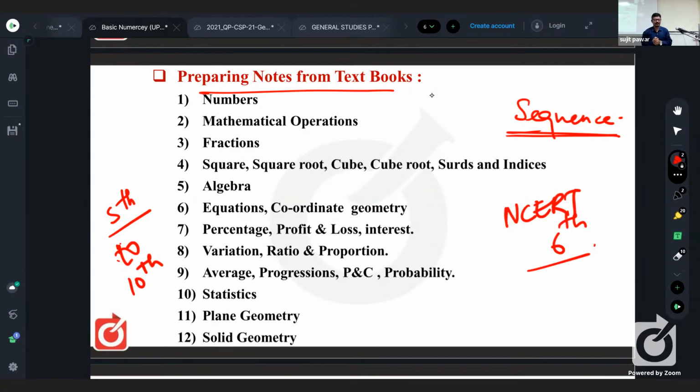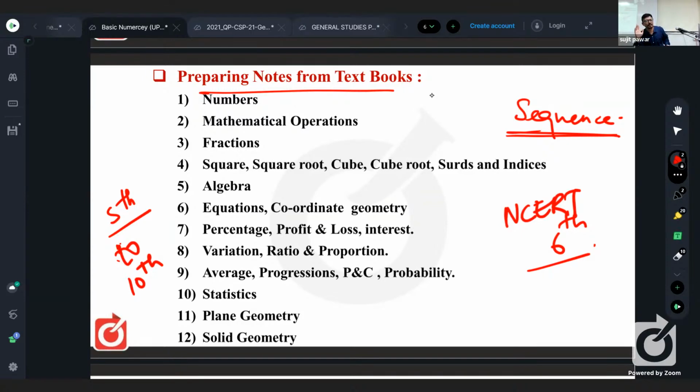So listen, suppose you are getting the 5th or 6th standard book and solving all those questions, your mindset will be the same as a 6th standard or 5th standard student. We are not supposed to do like that. What to do? First topic is numbers. So first go for the 5th or 6th standard textbook and go for only a single chapter, that is numbers. As soon as you finish that, go for the next standard for the same topic. Are you getting me? You will find the same index on an average.